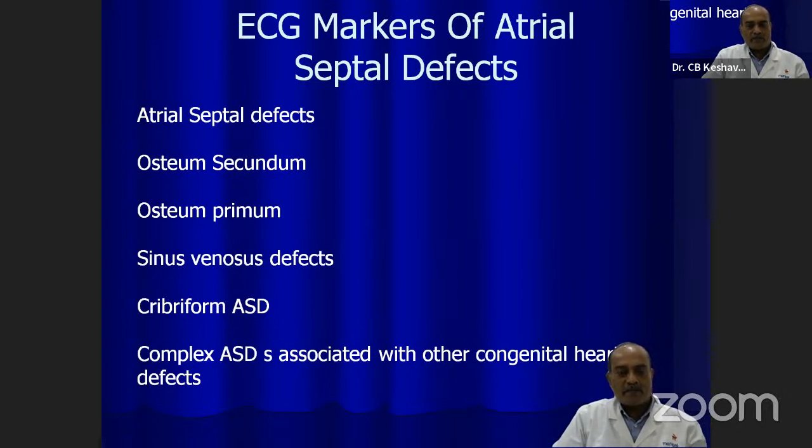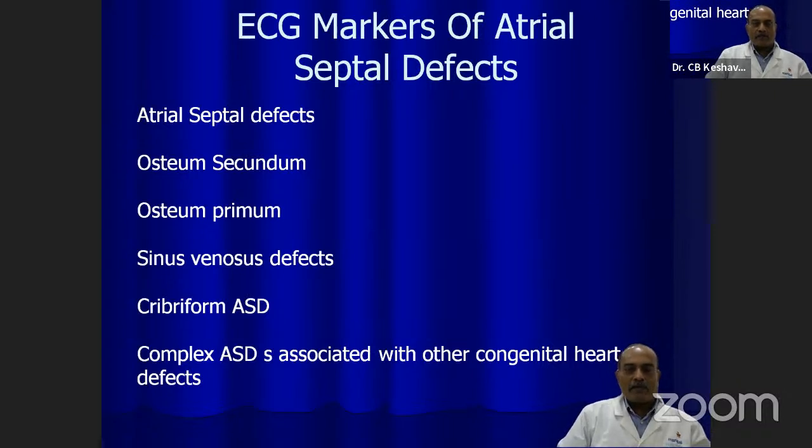That means when the heart has an underlying defect, whether ventricular septal defect, atrial septal defect, tetralogy of Fallot, transposition of the great arteries, or Epstein's anomaly, all of these have certain peculiar appearances on the ECG. From the ECG itself, we can suspect or sometimes diagnose that this patient could have an underlying congenital heart disease, what the type of defect is, and what the pressure in the ventricles is.